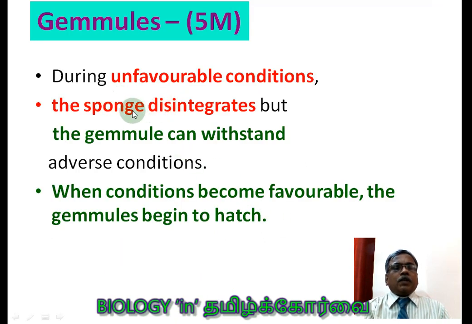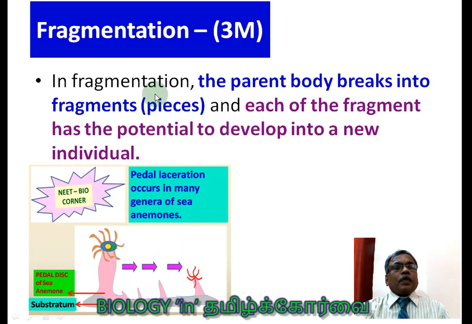During unfavorable conditions, the sponge disintegrates, but the gemmule can withstand the adverse conditions. When conditions become favorable, the gemmule begins to hatch into a new sponge. Now, fragmentation can be asked in a 3-mark question. In fragmentation, the parent body breaks. As the name implies, the parent body breaks into many pieces, and each piece develops into a new individual.